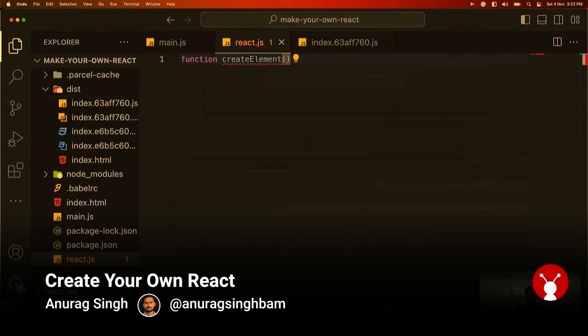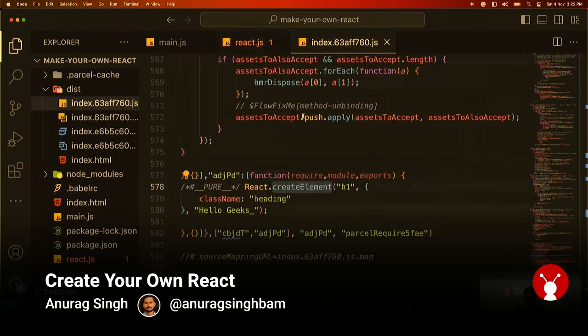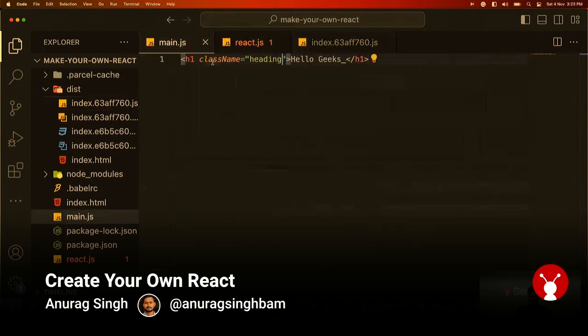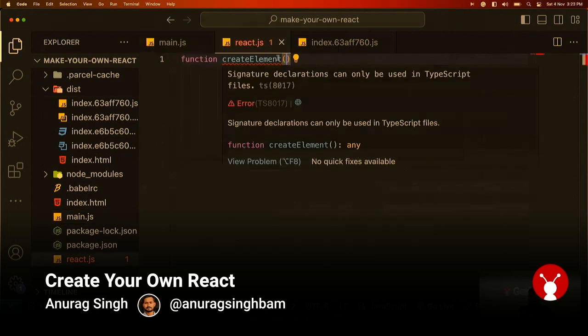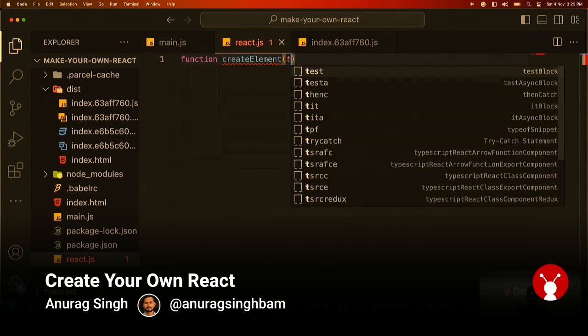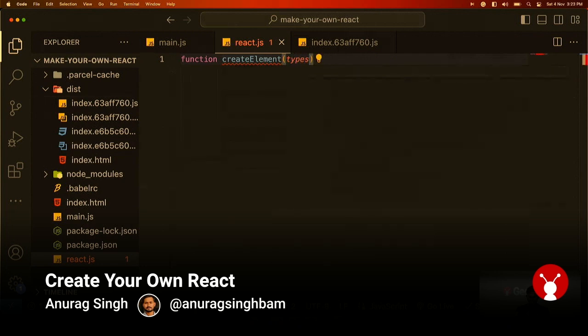So let's create a function, createElement, and this will receive three arguments. First is the type of element, that is h1 in this case. It can be div, it can be h2, it can be a paragraph. Second is all the properties. This is called props. This is all the attributes that we pass here, like className in this case. We can pass ID, we can pass other things. So the first argument is the type of element that it is trying to create.